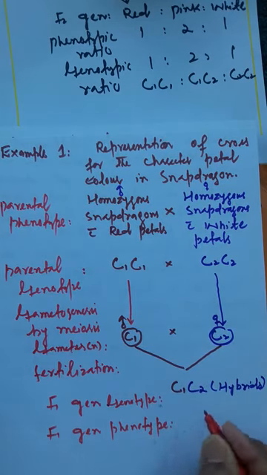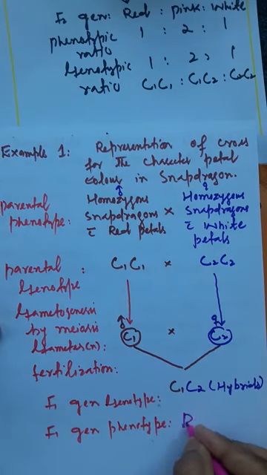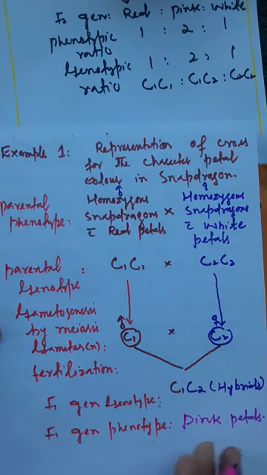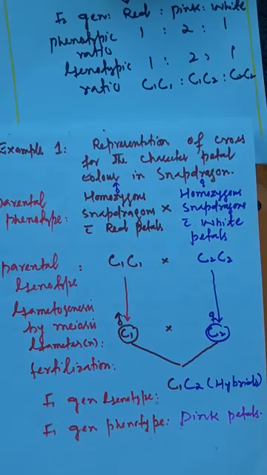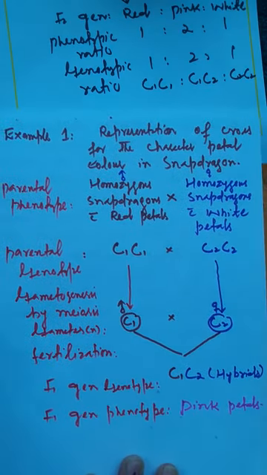All are with pink petals, meaning pink color appears, and this is a recombinant phenotype that has been produced and is intermediate between the parental phenotypes. So this is the first portion of the cross here.